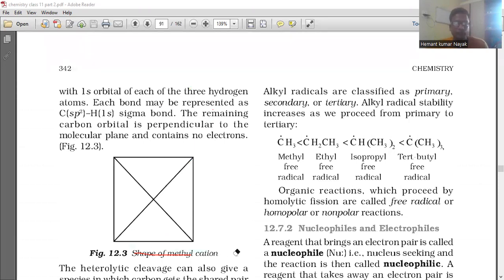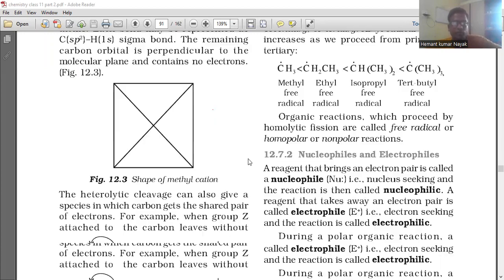These are the fundamentals. We are studying the fundamentals of reactions and how they happen. With one s orbital of each of the 3 hydrogen atoms, each bond may be represented as a C sp2-H 1s sigma bond. The remaining carbon orbital is perpendicular to the molecular plane and contains no electron.